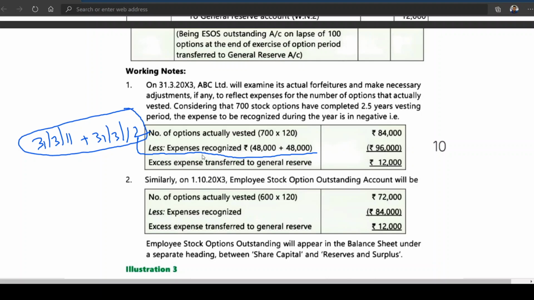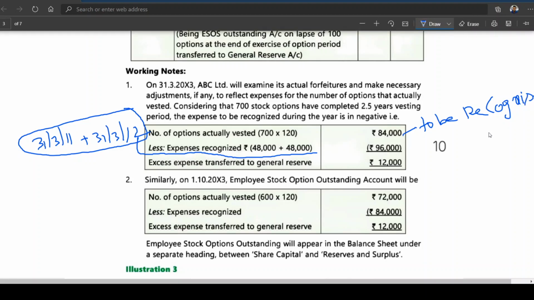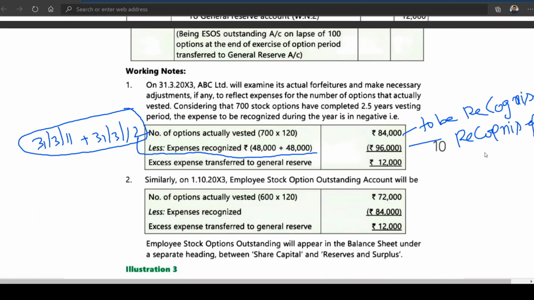These 2 years they already recognized. Actually, how much should they recognize? 84,000 to be recognized actually. But how much has been recognized already? 96,000.